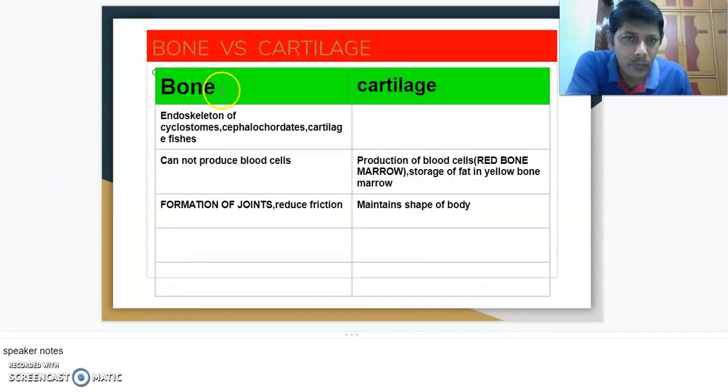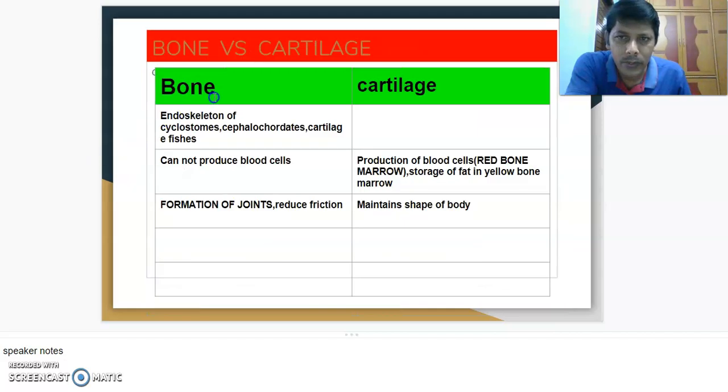Next one is the endoskeleton of cyclostomes, endoskeleton of cephalochordates, and cartilaginous fishes. Here I am not using the term embryos. The endoskeleton of cyclostomes, all the time throughout their life, and of cephalochordates and cartilaginous fishes is made up of